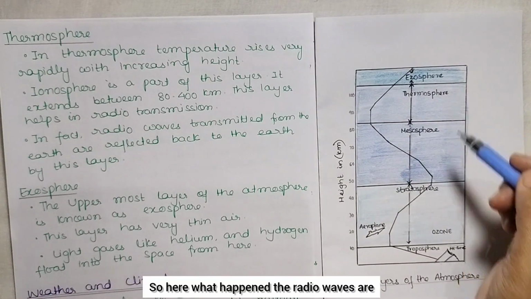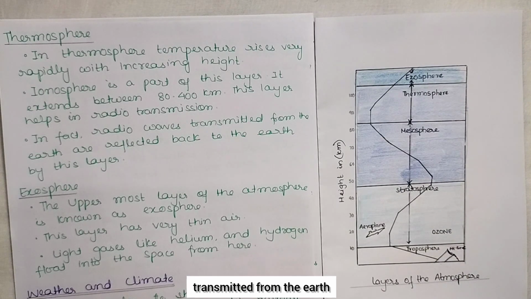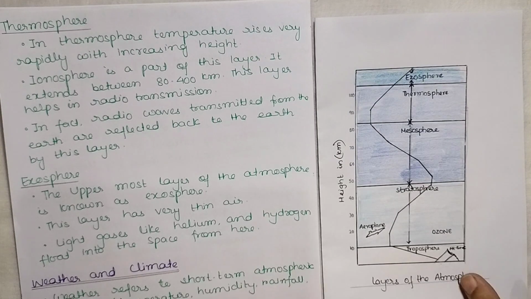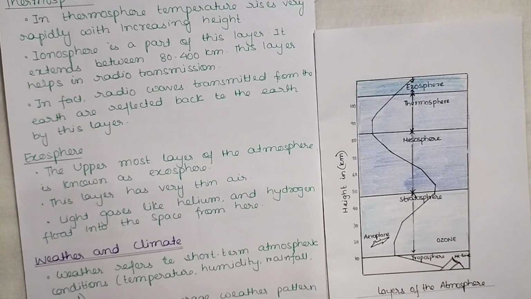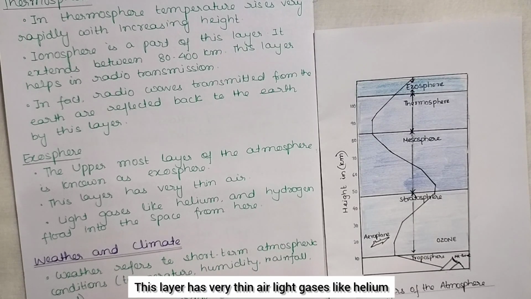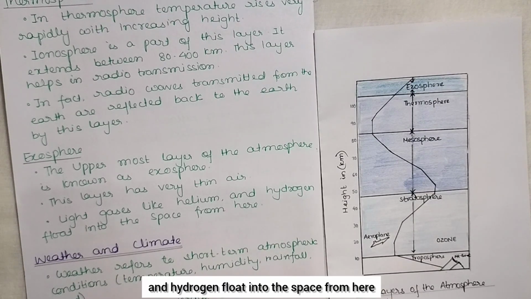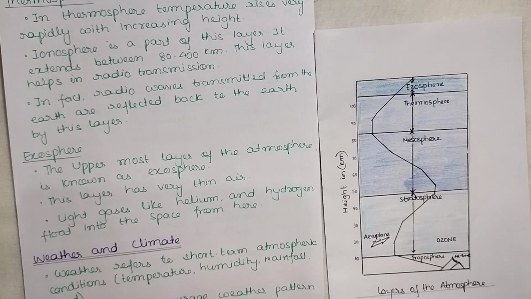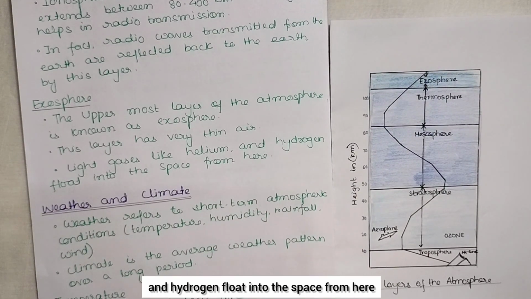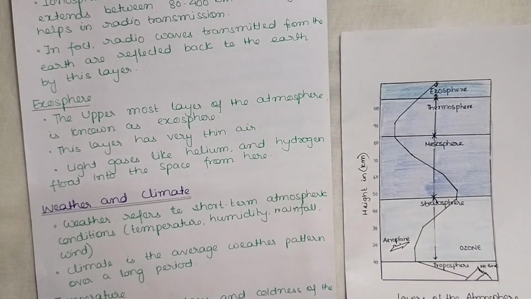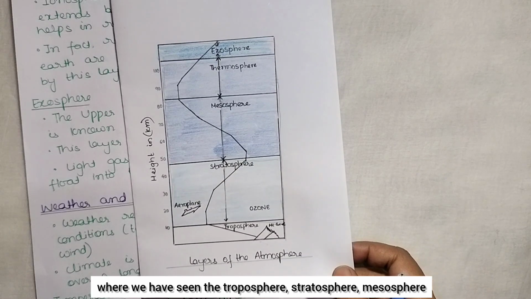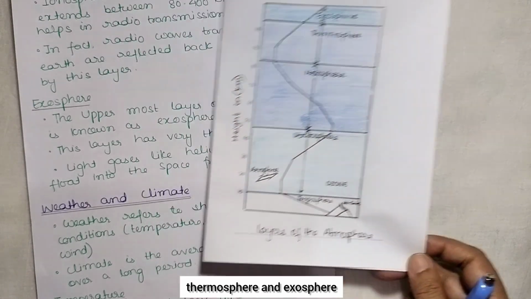So here the radio waves are transmitted from the earth and reflected back to the earth by this layer. Then the uppermost layer is the exosphere. The uppermost layer of the atmosphere is known as exosphere. This layer has very thin air. Light gases like helium and hydrogen float into the space from here. So these are the layers of atmosphere: the troposphere, stratosphere, mesosphere, thermosphere and exosphere.